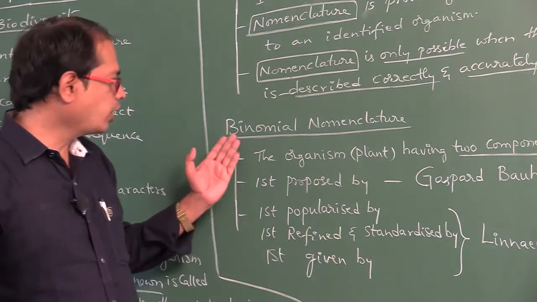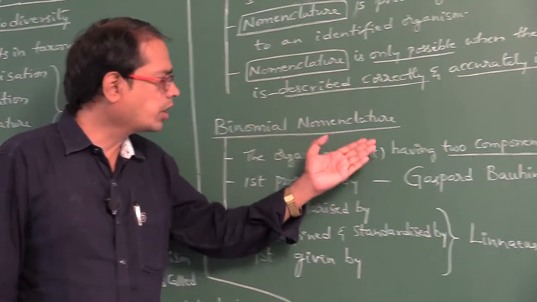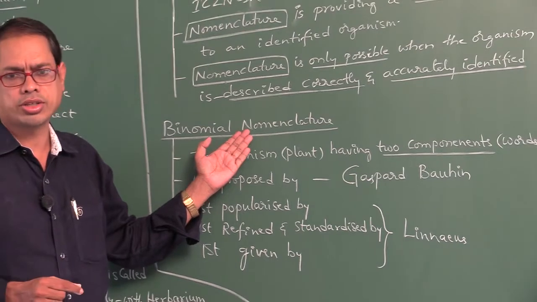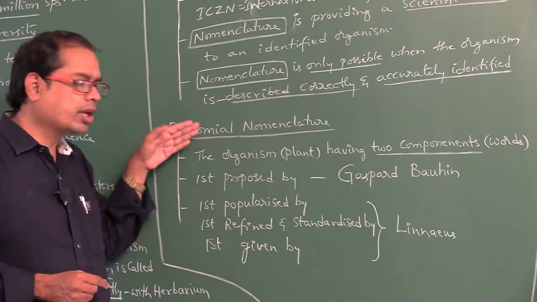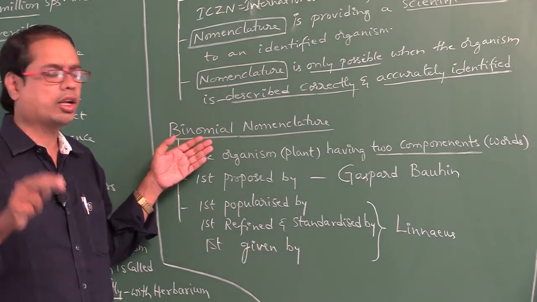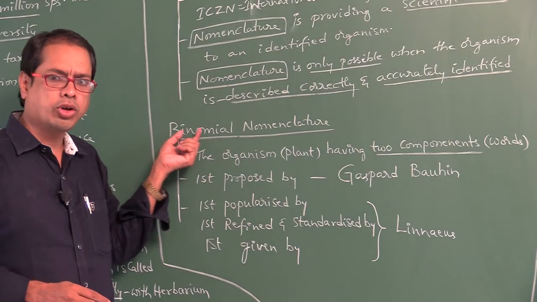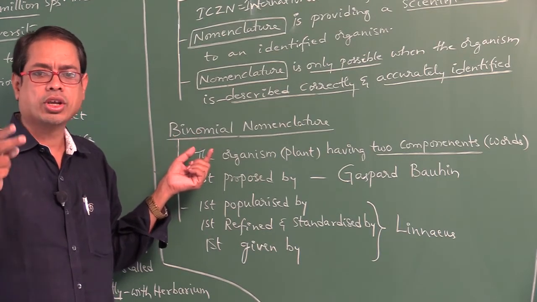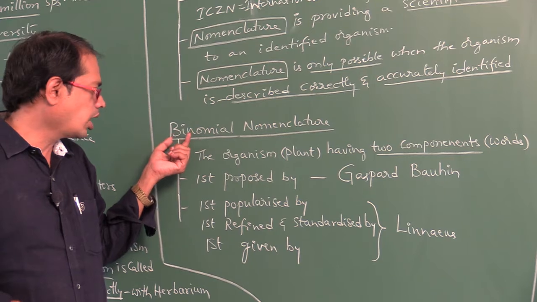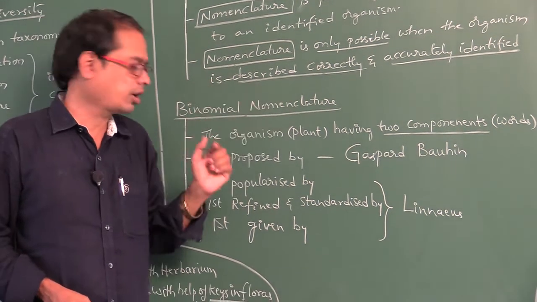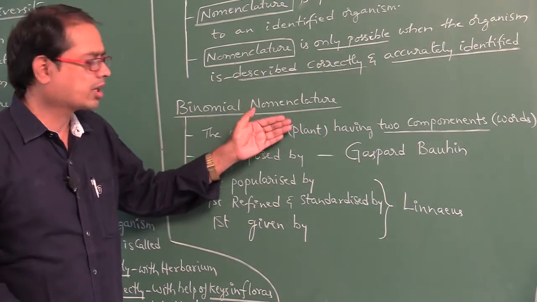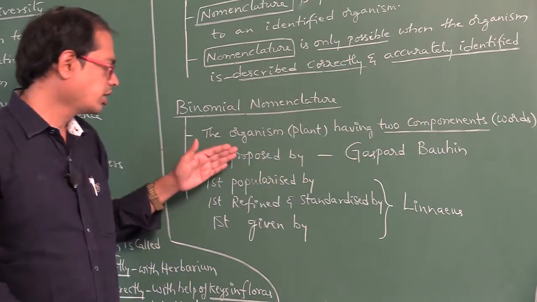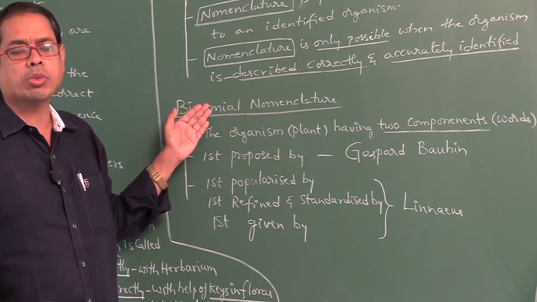Nomenclature means the naming of the organism. Binomial means that naming should be done in two components. An organism, either a plant or an animal, having two components or two words in its scientific name is called binomial nomenclature.